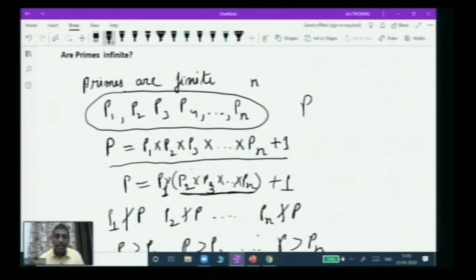So mathematical proof is important, because if I ask you in general whether the number of primes is finite or infinite, you cannot come to a conclusion, but you have to. So there is a way to do that. So this is one of the ways where we can prove that there are an infinite number of primes.